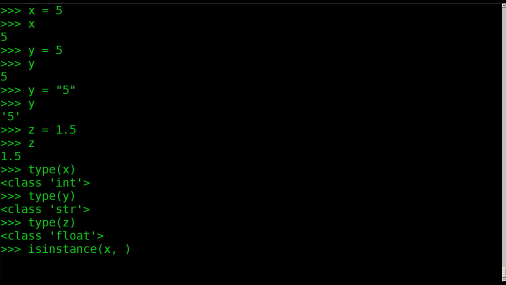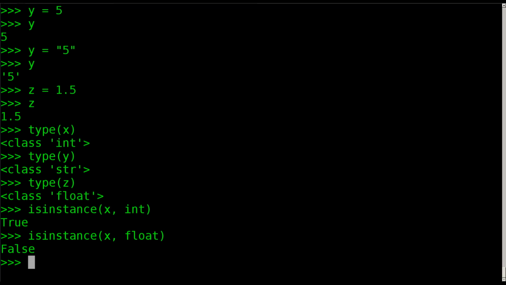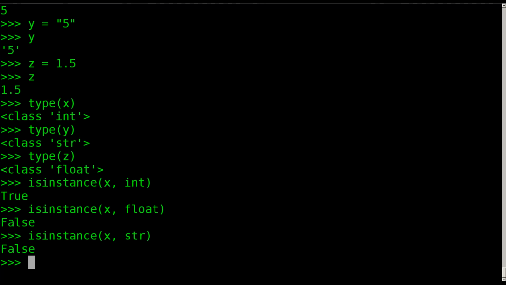So we can say x, which we know from earlier is an integer, so I can check: is it an integer? So isinstance(x, int), and it will give me a true or false. I get a true because x is an integer. If I ask it if it was a float, I'm going to get false. I can ask it, is it a string? I get false because it's an integer.